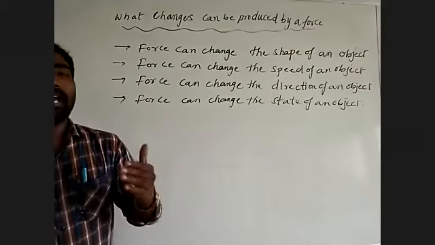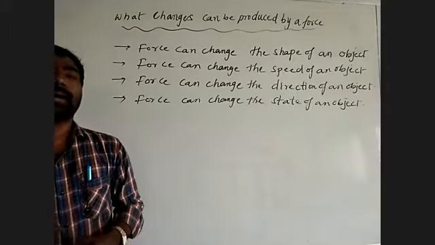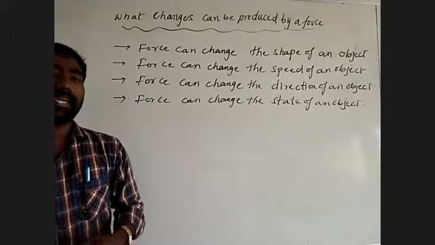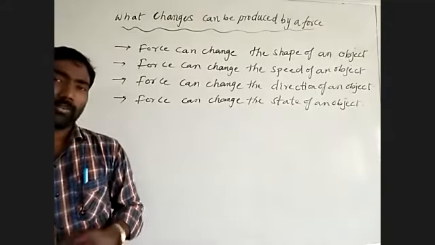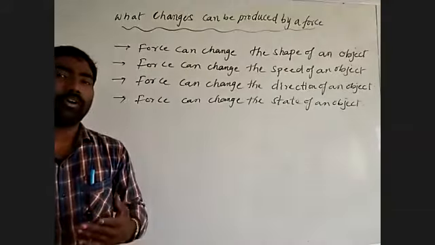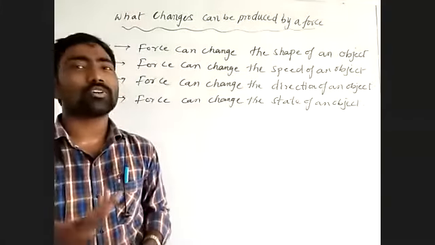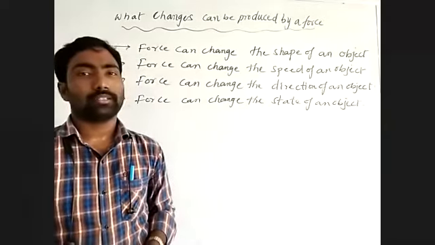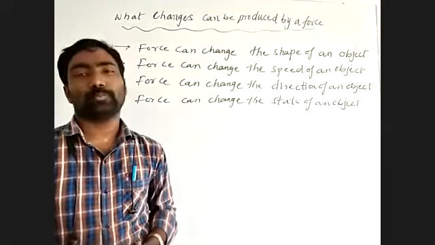See, when we apply force on any object, like the bicycle, it changes speed, to increase or decrease. To move faster or to move slow, or to stop, we are using force applied on the body.